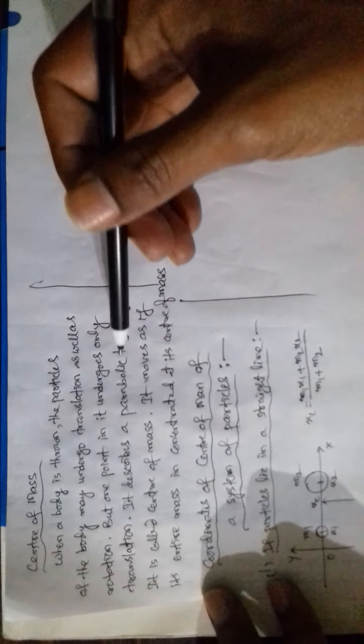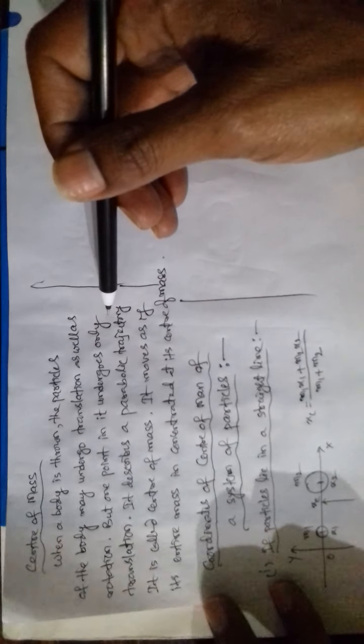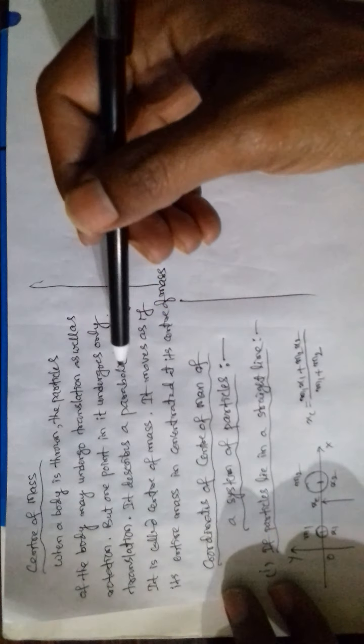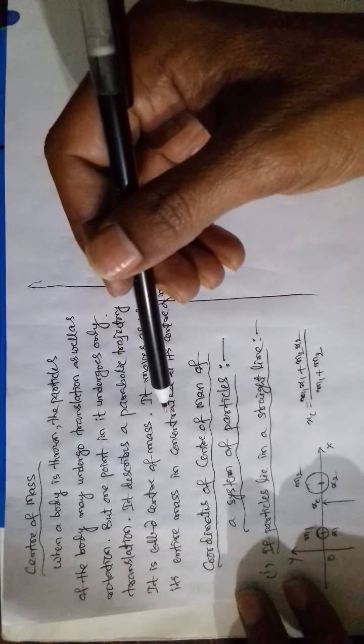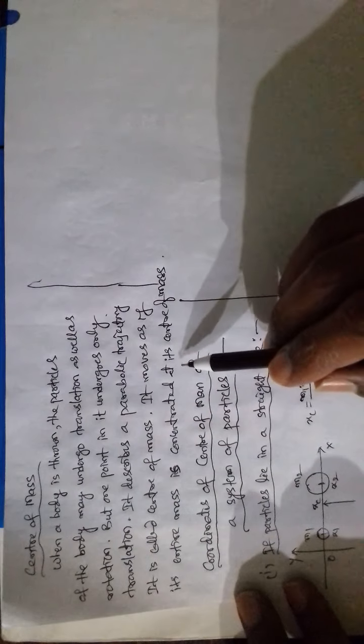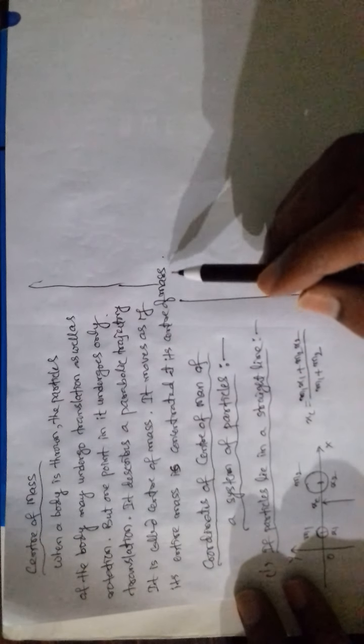It describes a parabolic trajectory. It is called the center of mass. It moves as if its entire mass is concentrated at its center of mass.